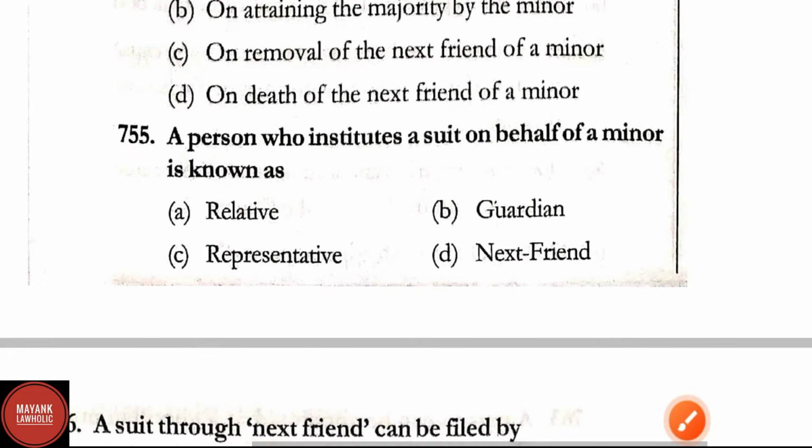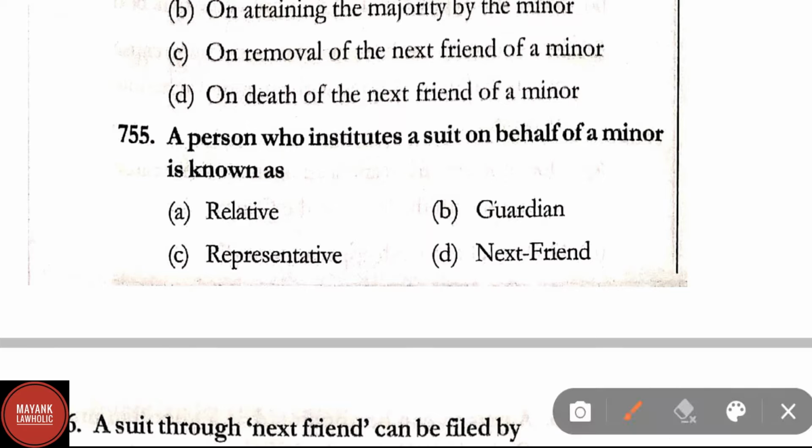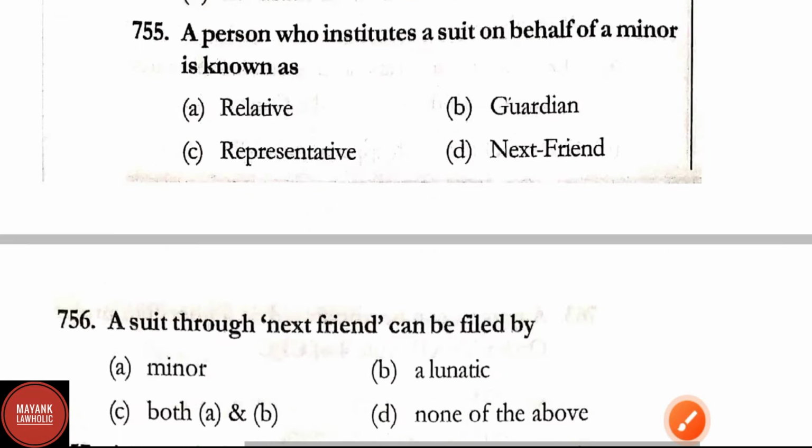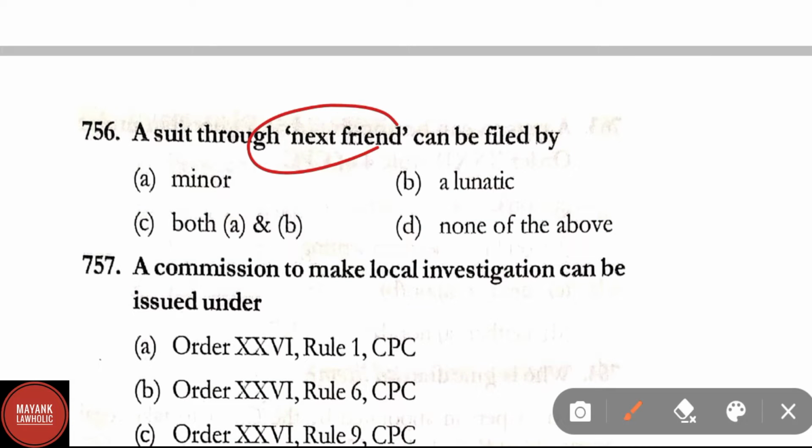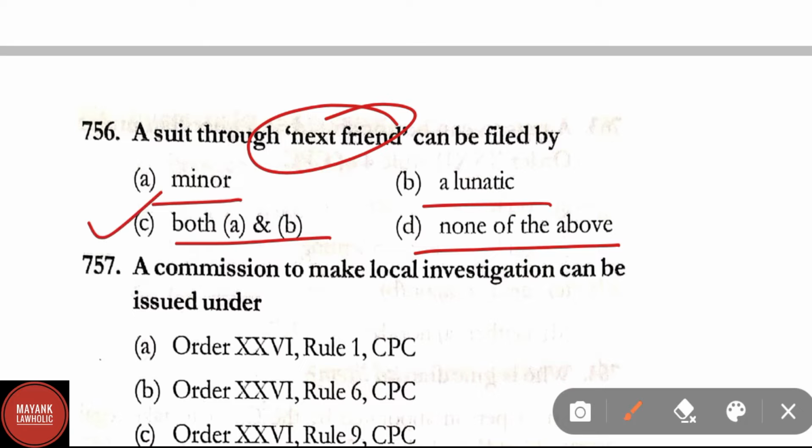Question number 755. A person who institutes a suit on behalf of minor is known as next friend. Option D here is the right answer. Question number 756. A suit through next friend can be filed by minor, a lunatic, both A and B, none of the above. Correct answer here is option C.